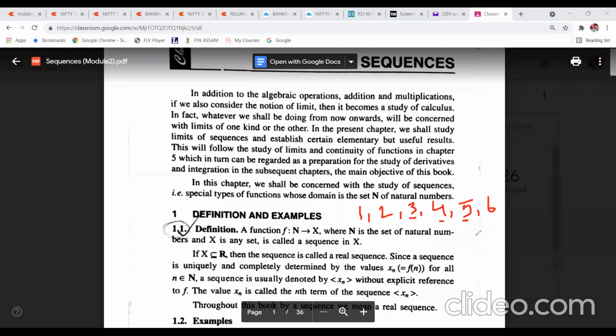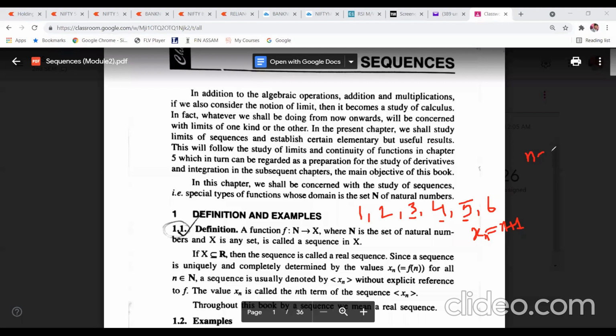That means if I say xn, x suffix n, is equal to n plus 1. Now suppose n is equal to 0.